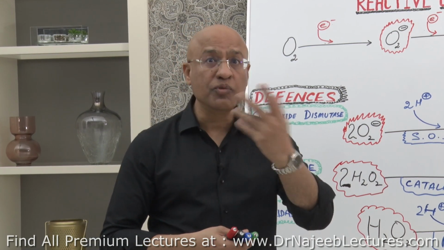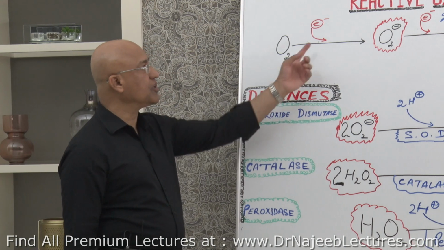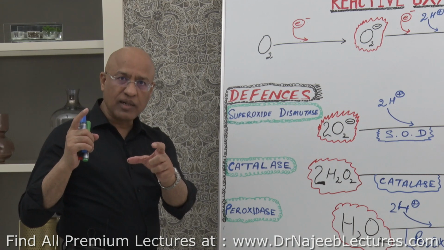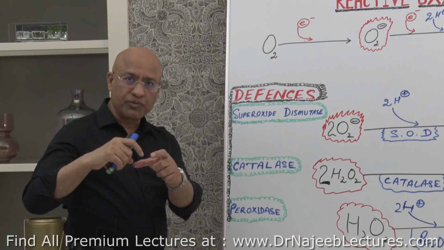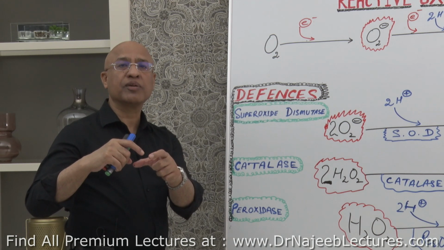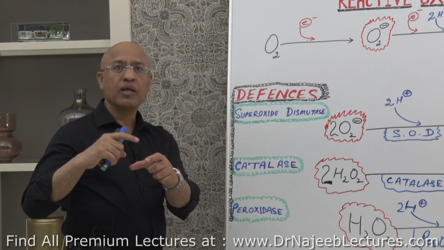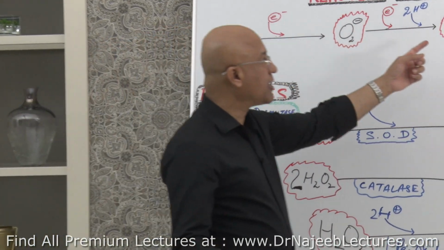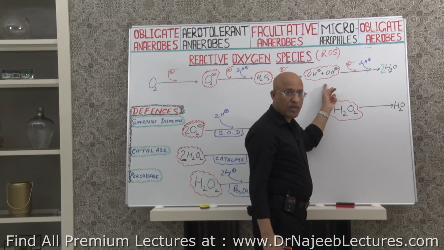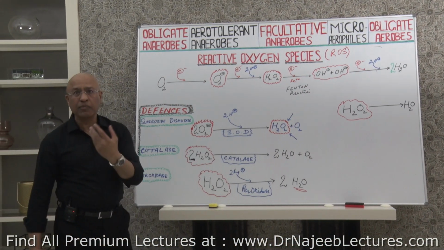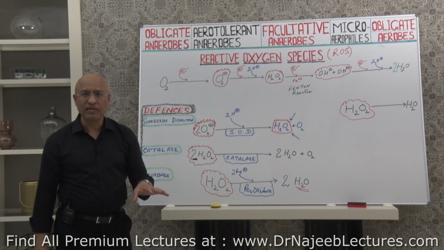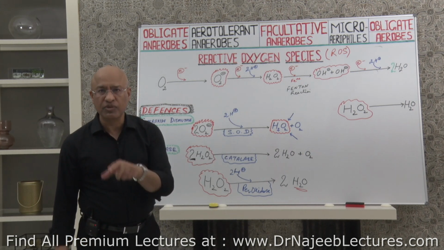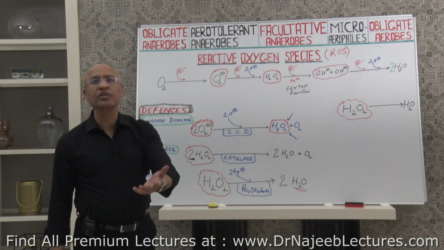Such cells have a universal defense mechanism against reactive oxygen species, because whenever there is oxygen in a biological system, in a cell, oxygen will diffuse in, and during that process it may make a lot of reactive oxygen species like superoxides, like hydrogen peroxide, like hydroxyl. And these three can react with DNA, RNA, proteins, lipids and destroy the cells. So cells must have a very strong defense against reactive oxygen species to survive in the oxygen-rich environment.